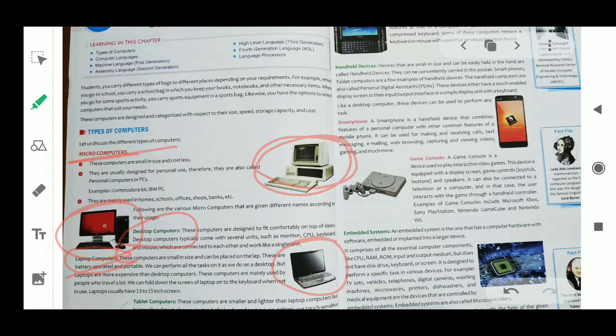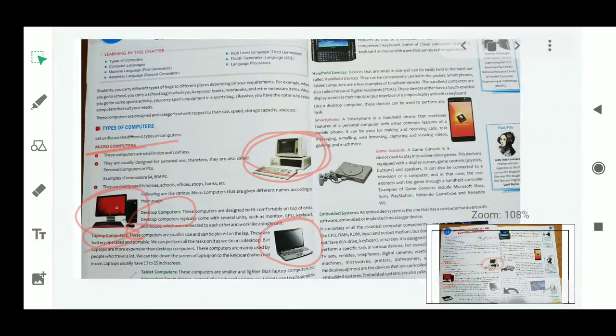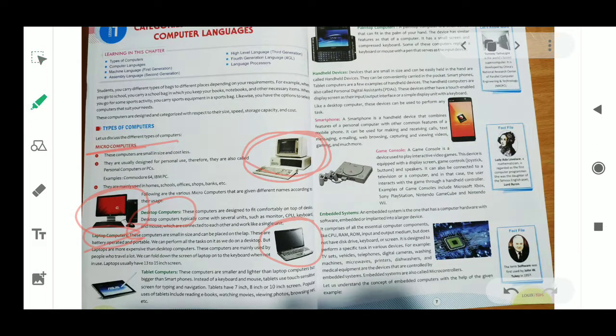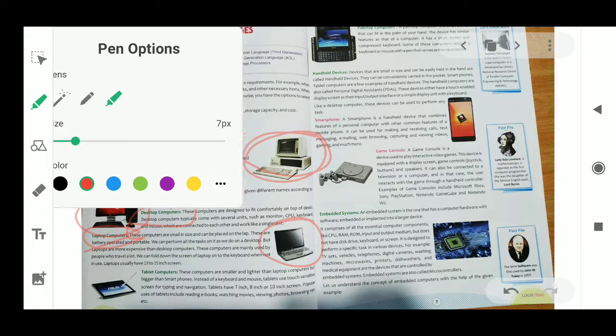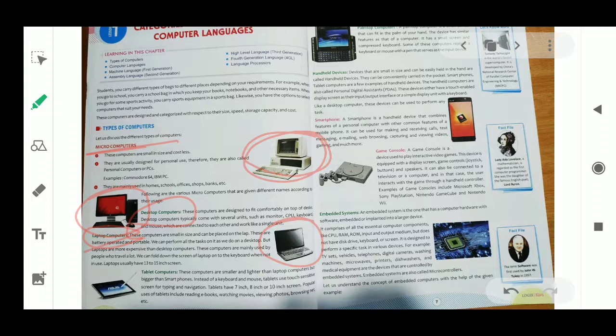Next are tablet computers. You can see this tablet computer. These computers are smaller than desktop and laptop computers but bigger than a palm top or smartphone.